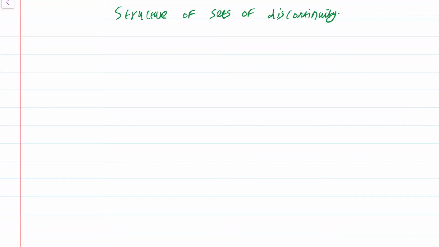We are going to write down the structure of the set of discontinuities of a function f from R to R. So before that, let me just introduce terminology which is useful.